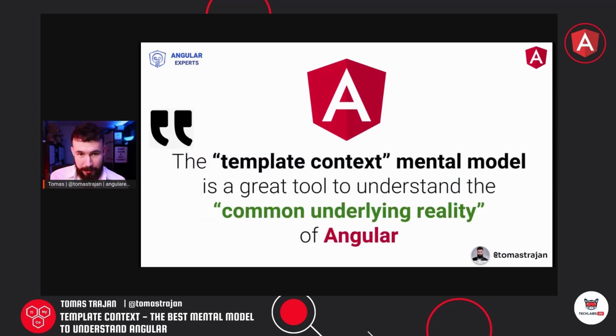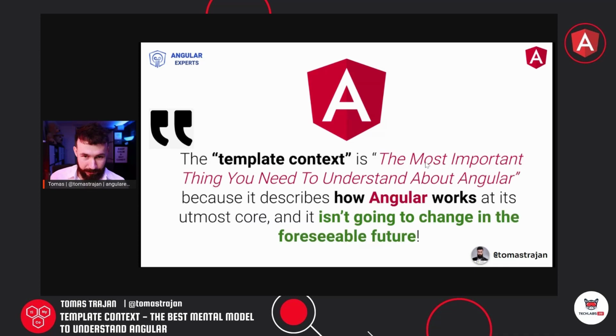The template context mental model is a great tool to understand the common underlying reality of Angular, because again, there are two ways of achieving the same, right? So we don't have to think about, okay, we have NG modules and we have standalone components. We can forget about the distinction and only think about the template context. And once we have this mental model, we would not care which one we are using, and we can mix and match them with ease while preserving the full understanding of how those things work, and why they work like that.